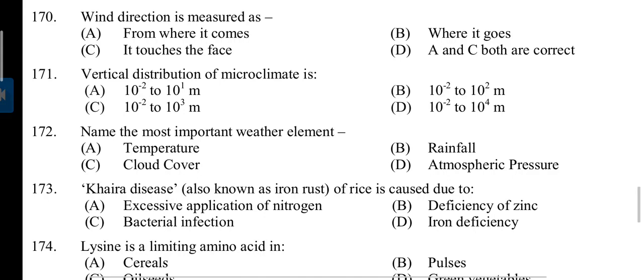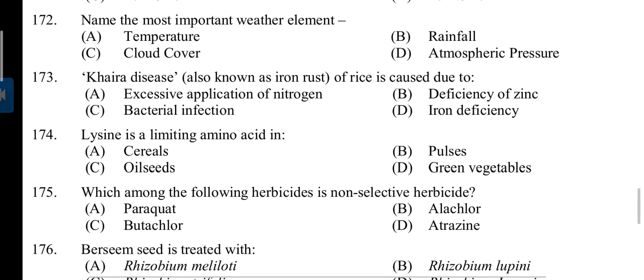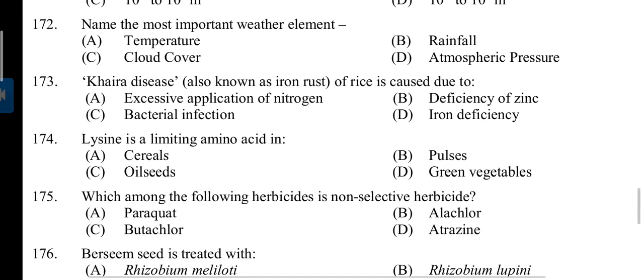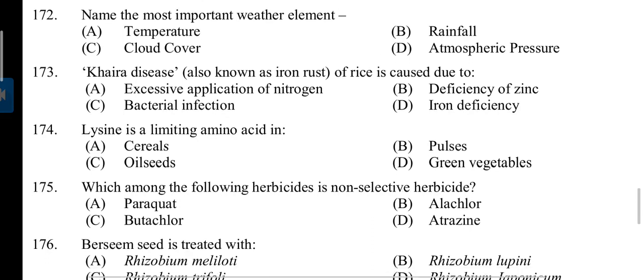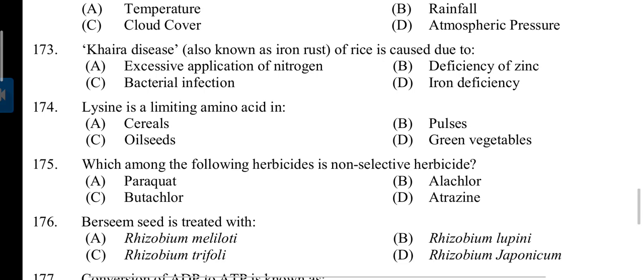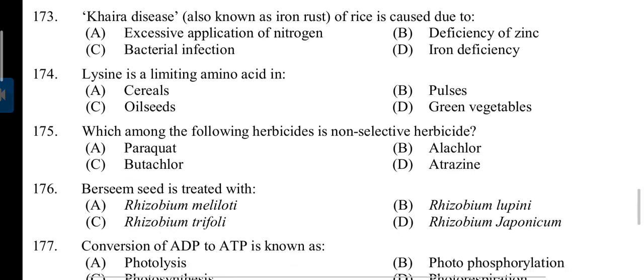170. Wind direction is measured as. Answer is D. 10 raised to power minus 2 to 10 raised to power 4 meter. 172. The name of the most important weather element is. B. Rainfall. 173. Khaira disease, also known as iron rust of rice, is caused due to deficiency of zinc.